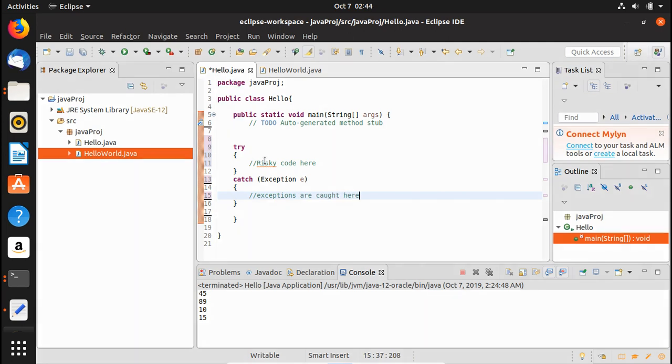So this is the syntax of writing a catch block, the syntax of catching an exception. When you have doubt about any piece of code, just put that in the try block and catch the exception in the next block, whatever exception you expect. Now let's move on to the last question.